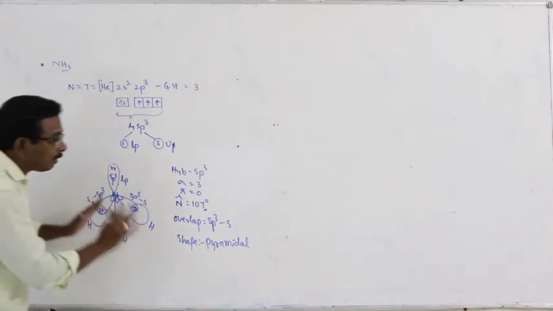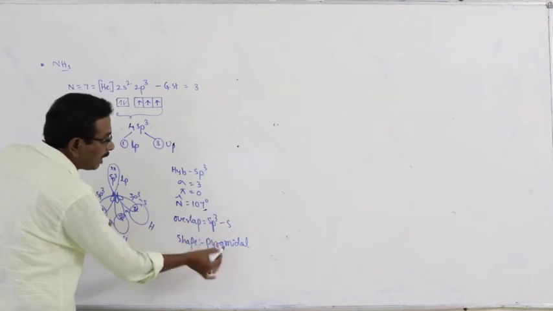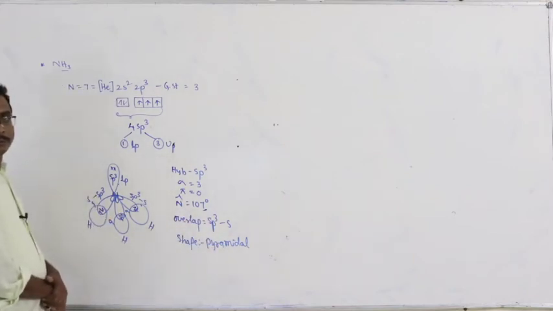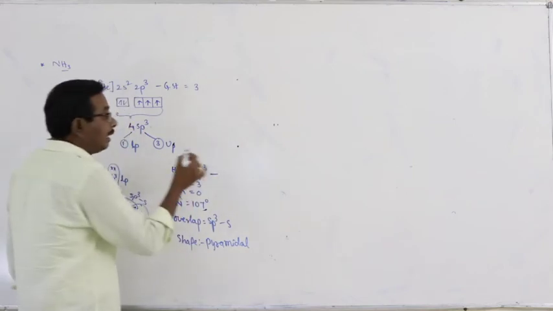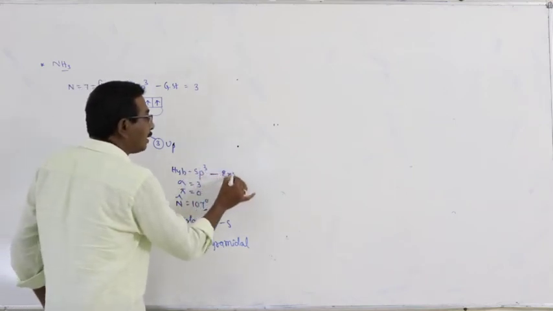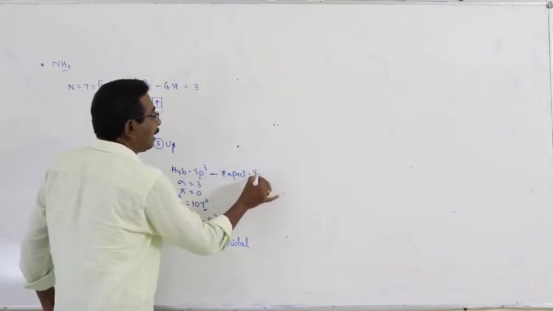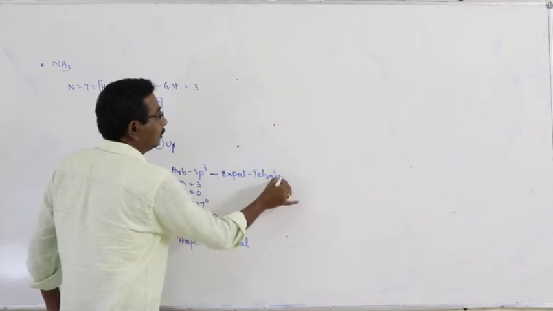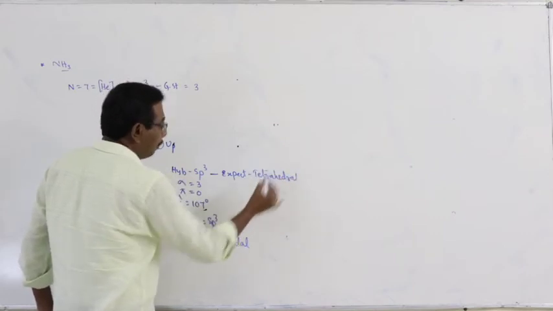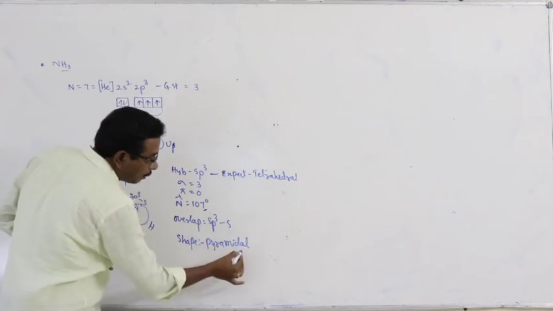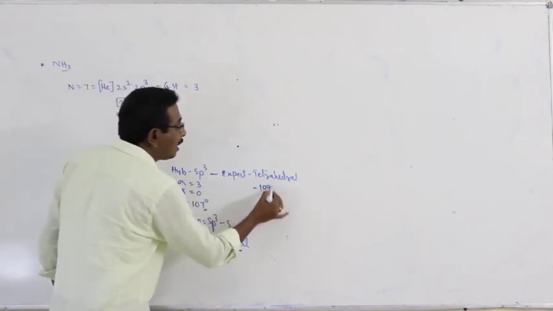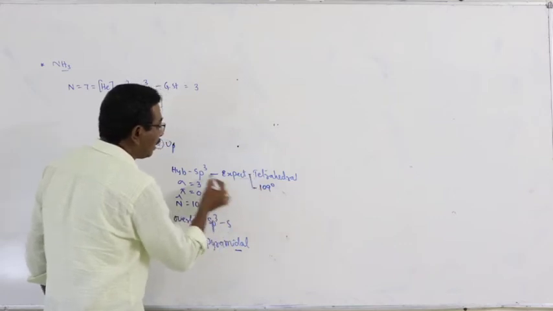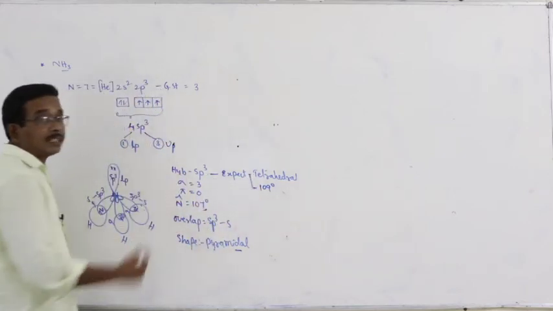What is the reason for the deviation in the bond angle and the shape of the molecule? Based on the type of hybridization, the shape of the molecule is expected to be tetrahedral, but instead the shape is pyramidal. And the expected bond angle is 109 degrees based on the hybridization, but here it is 107 degrees.